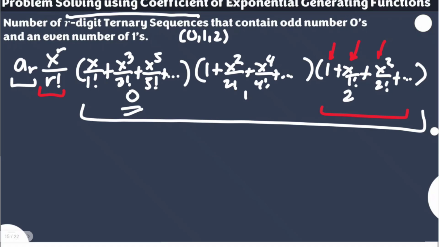Again, we consider an odd number of zeros for that r-digit ternary sequence, an even number of ones, and for 2, there's no restriction. It may not appear, it may appear once, it may appear twice, even number, odd number, 2 is just okay as it is. Now, how do we move forward in finding this?